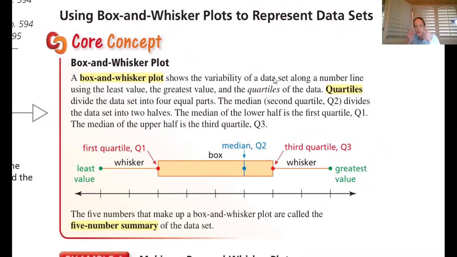Coming back to whiskers. Okay, so animals have the whiskers that go out. So those are the whiskers. Like we talked about in section 11.1, we do have the big old range that says the very lowest to the very highest. That's what's going on here: the least value is on the left, and the greatest value is on the right.